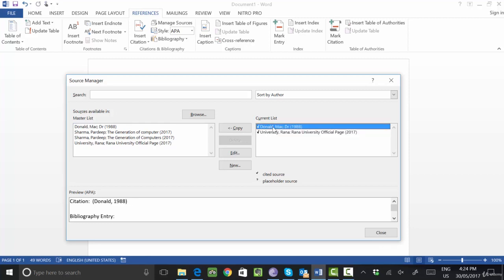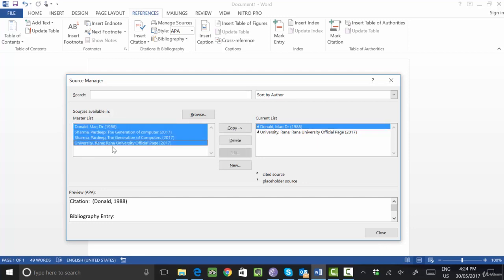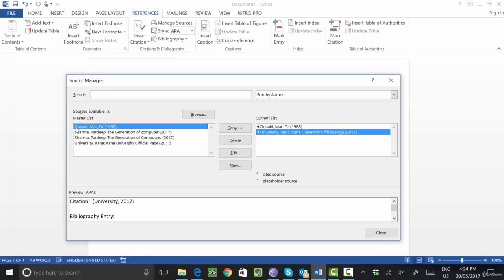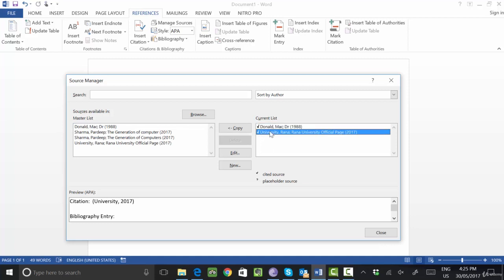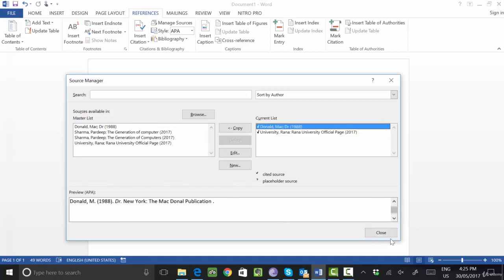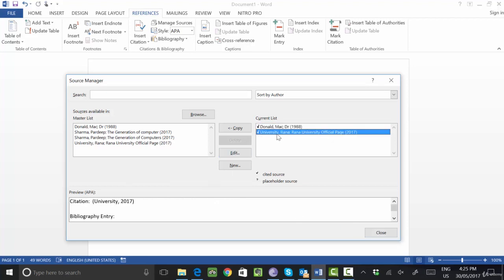One is related to Mr. Donald, this information is here. And about Rana University, this is the information of Rana University that is coming. But you see both are used in our document right now. Both pieces of information I added in my document, so both are represented with a tick mark, okay.